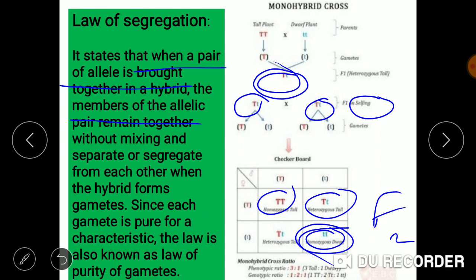One of the offspring obtained was a dwarf plant, and the small t, the recessive allele which was not able to express itself in the first generation, was able to express itself in the second generation. All this happens only because these alleles, capital T and small t, have completely segregated and separated in the second generation.